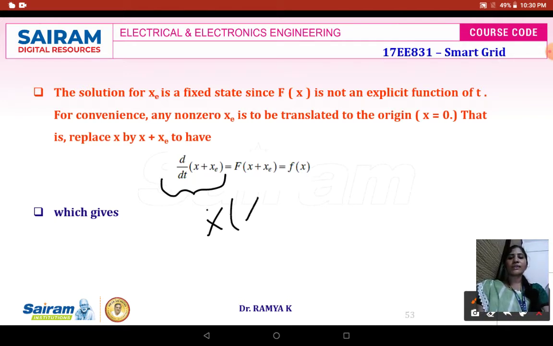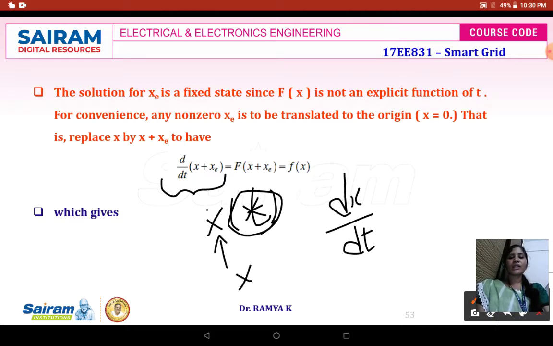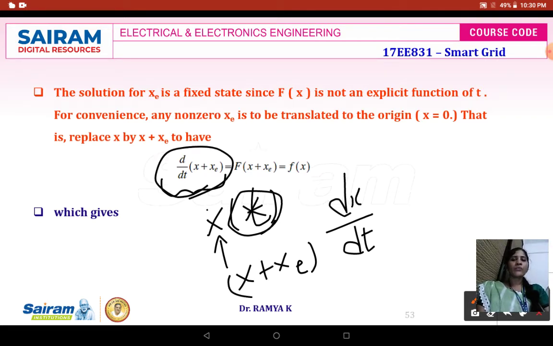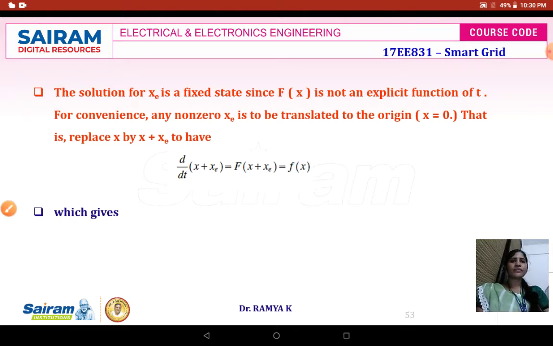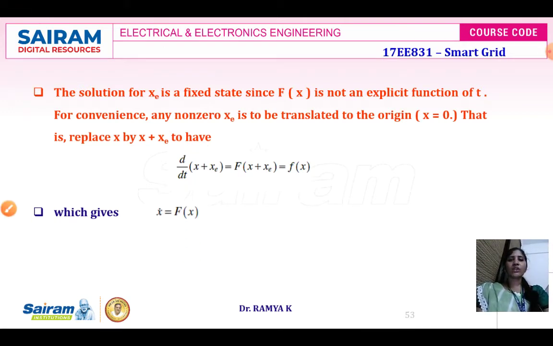Here, in the place of x dot of t, we can write dx divided by dt. If we replace x by x plus Xe, we are going to get d by dt of x plus Xe, which is equal to f of x plus Xe, which is equal to f of x. And this gives x dot is equal to f of x.